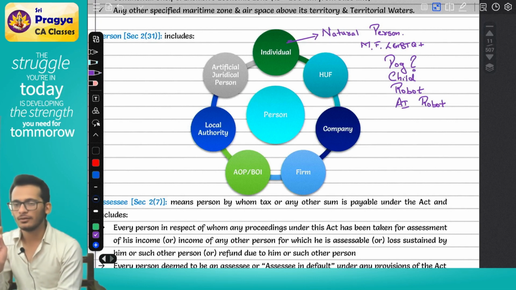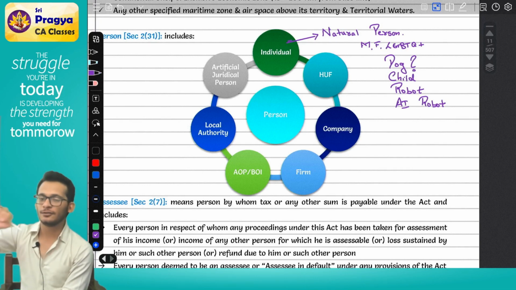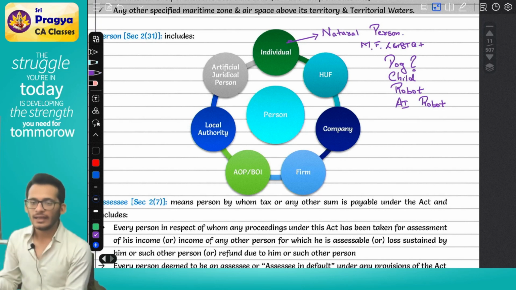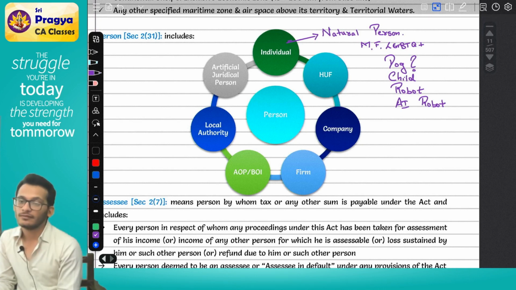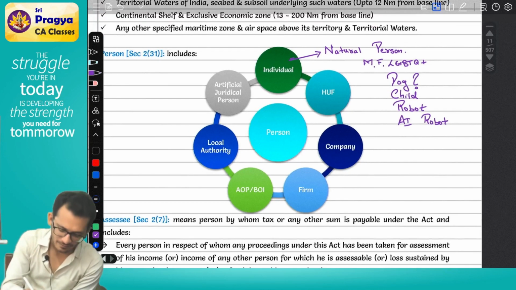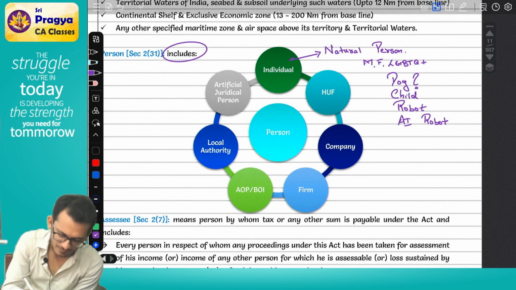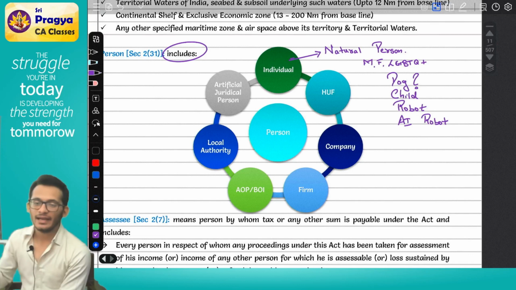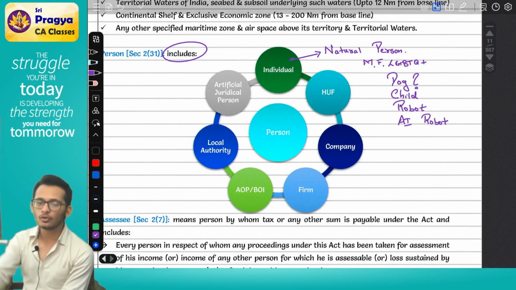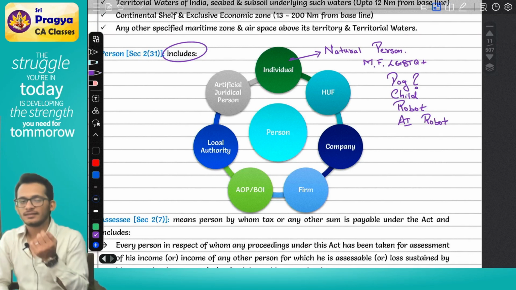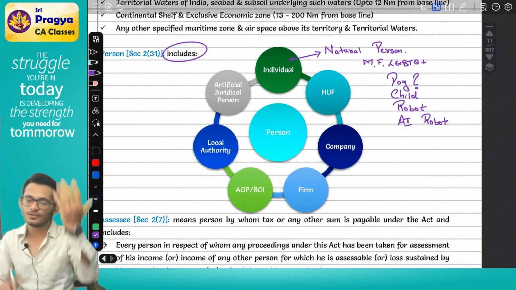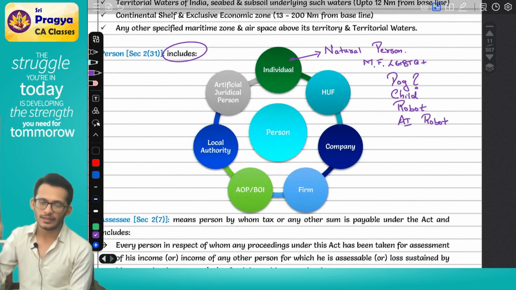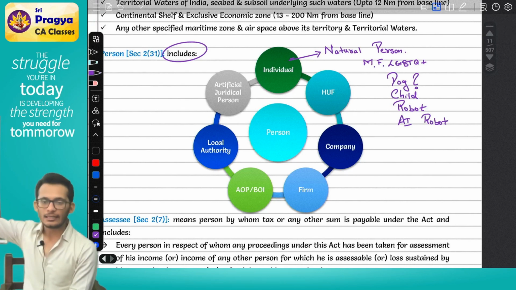You will come and ask me, Rahul, suddenly can someone become a person? Does the income tax law have to change for it? No, why, Rahul? Because the definition of person says includes. I have not defined the person; I have included people. So if a robot is able to make its own decisions, the robot will get included. Does income tax have to include it? No. It will automatically get included because it is an includes definition.